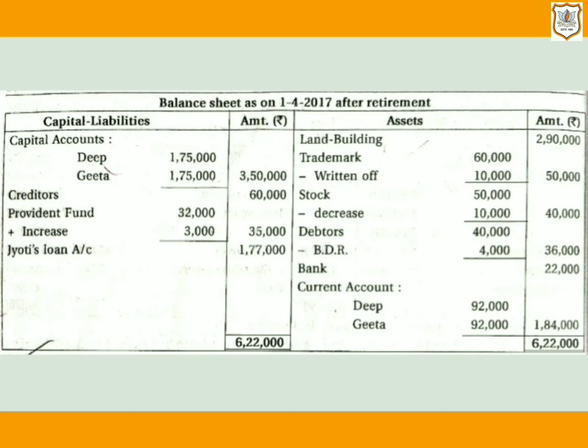And here the new value of it is decided at rupees 35,000. So in our new balance sheet, in the outer column, we will show 35,000 as the new value of Provident Fund, and as 32,000 is shown in their old balance sheet, that means 35,000 minus 32,000, that is 3,000, indicates that the value of Provident Fund is increasing.